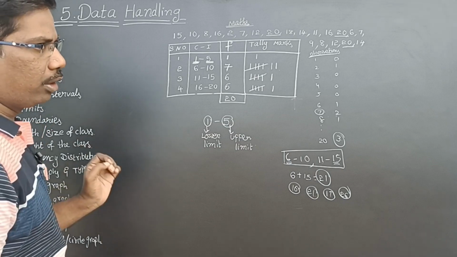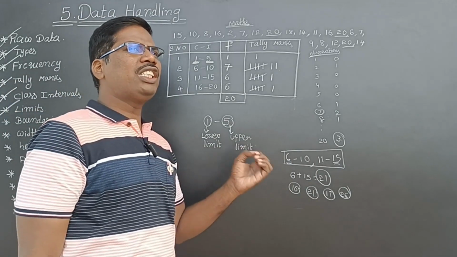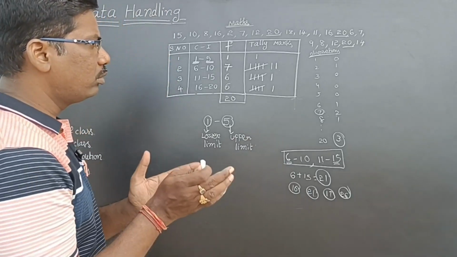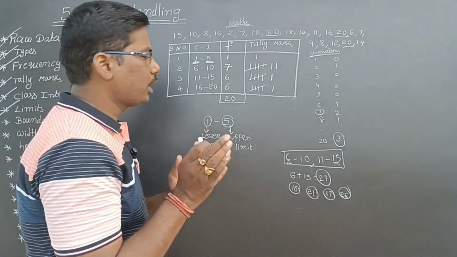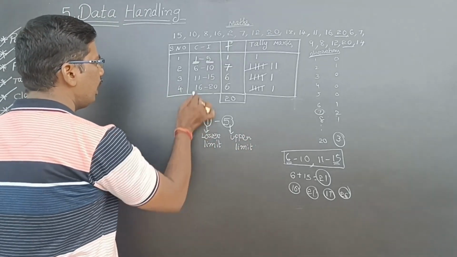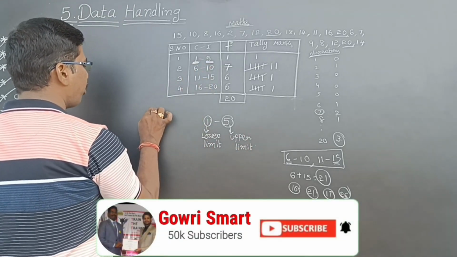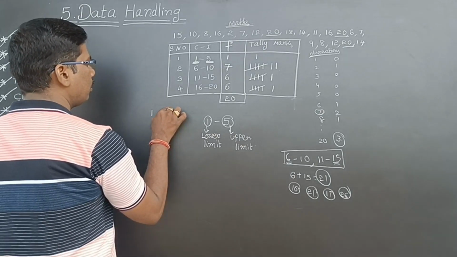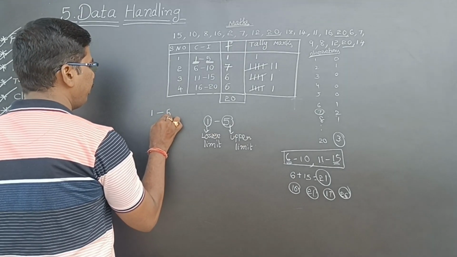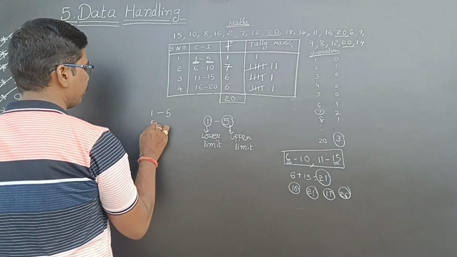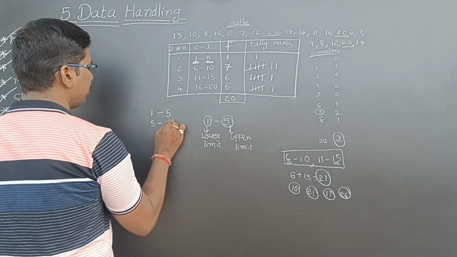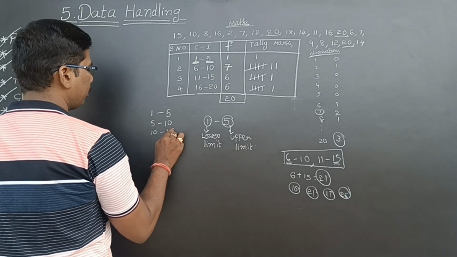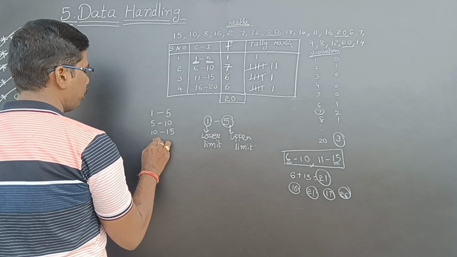Boundaries. See here, boundaries. What is the difference between limits and boundaries? Both are same. But some logic is there. See here. Now these class intervals again I am writing like this. 1 to 5, 5 to 10, 10 to 15, 15 to 20.